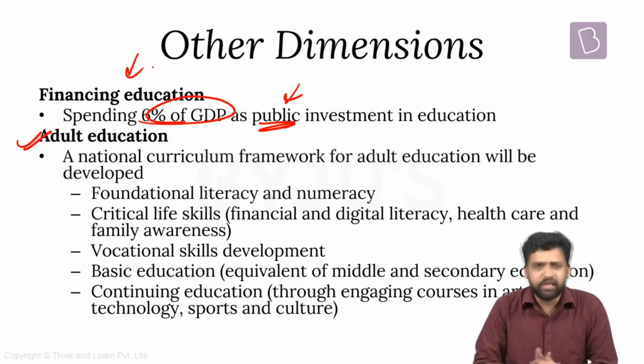Then they're saying we need to focus on adult education. In case of India, because of different kinds of hurdles, many people have not been able to take up education. They would have faced different kinds of challenges. They would have had those kinds of dilemmas, whether they should earn a livelihood or whether they should continue education. So those are the challenges people have faced, and they would have decided on earning a livelihood. Now probably they're earning the livelihood. Maybe we should also focus on providing them some sort of education.